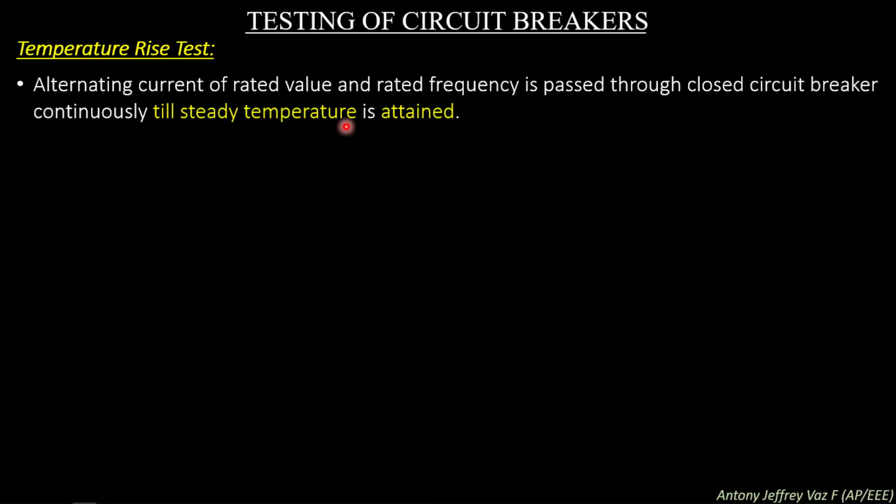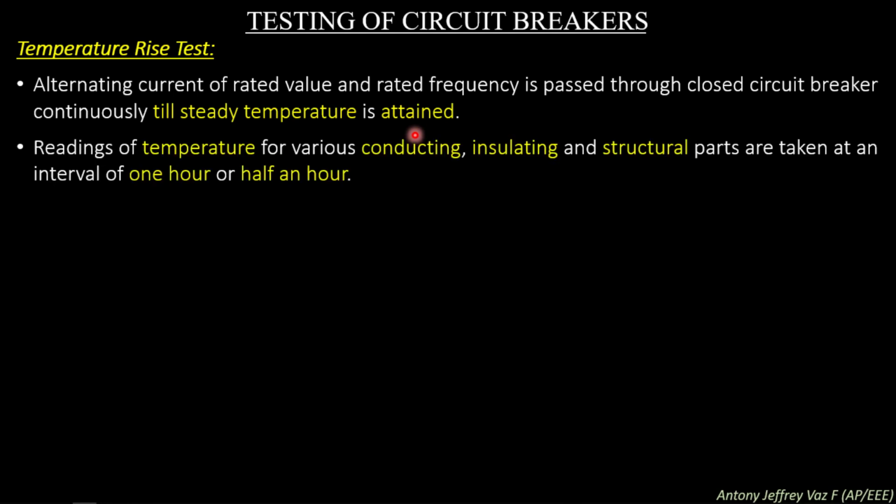Alternating current of rated value and rated frequency is passed through the closed circuit breaker continuously till a steady temperature is attained.